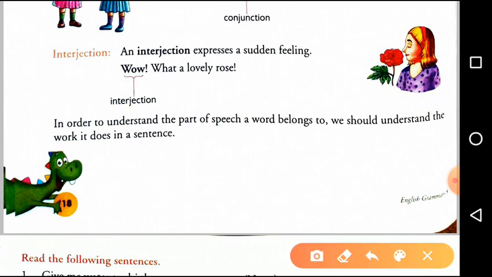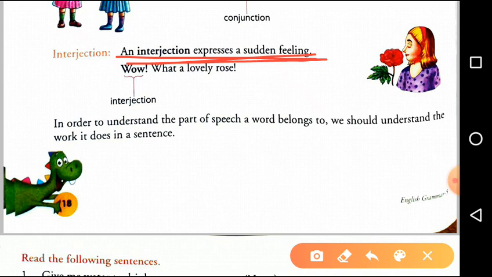Okay. Now, interjection. Interjection we call in Hindi Vismayadibodhak Shabd. An interjection expresses a certain feeling. Sometimes when we get excited, or when we get extremely sad, a certain kind of feeling comes out directly from our heart. So the word which helps us to express that kind of feeling is regarded as an interjection.